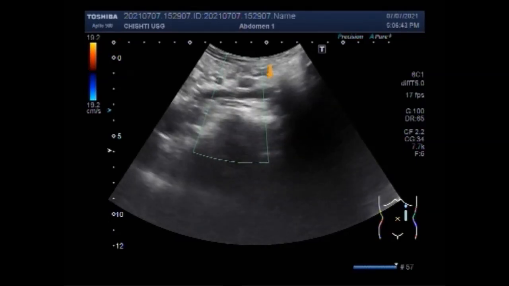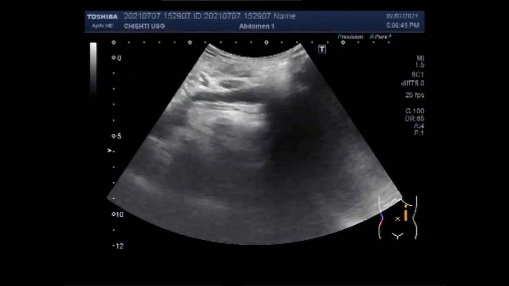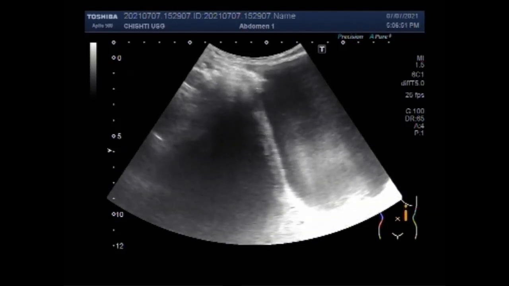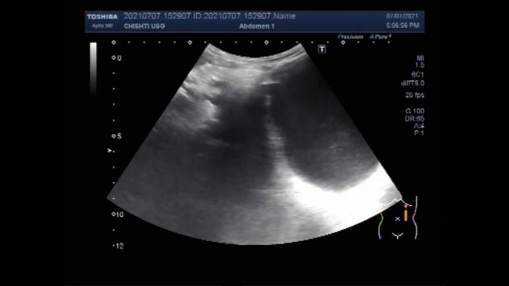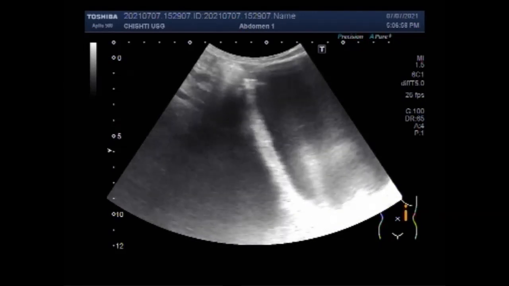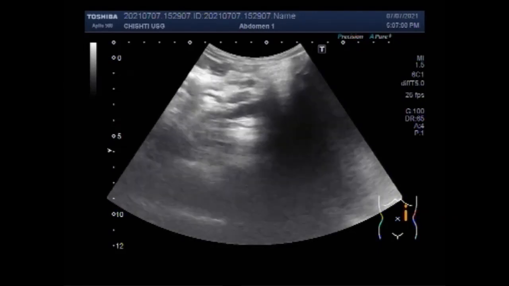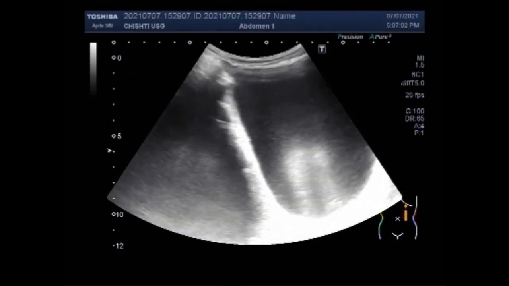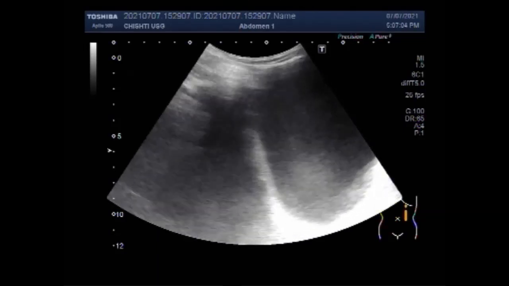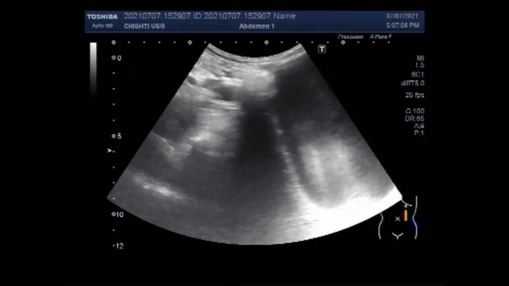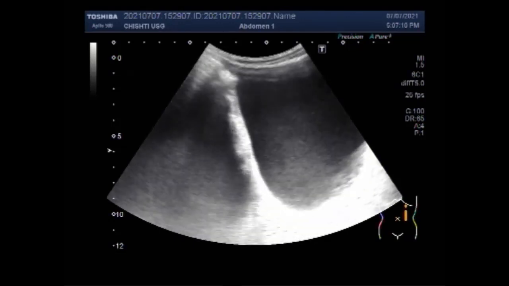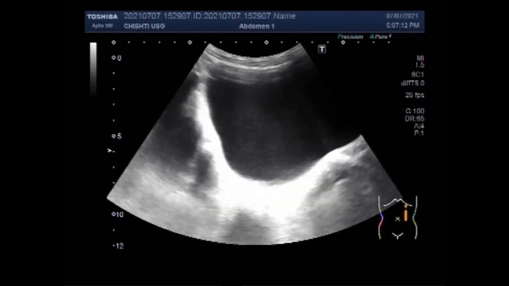Now you can see this is the left ureter. Now you can see the distended urinary bladder, and the urinary retention is so severe that the urinary bladder extends upwards into the abdominal cavity above the umbilicus.